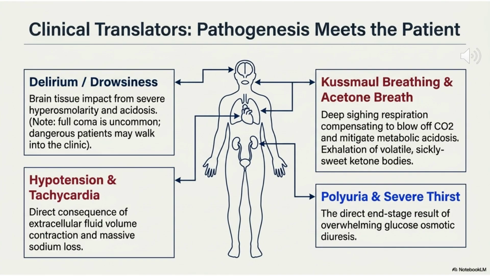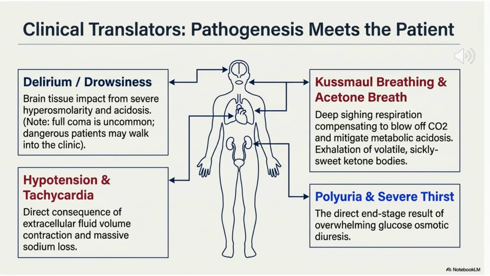Clinical signs are manifestations of the underlying pathology. Kussmaul breathing is the respiratory attempt to compensate for acidosis. Polyuria is due to osmotic diuresis, and hypotension is the result of severe fluid loss. Delirium results from hyperosmolality and acidosis.